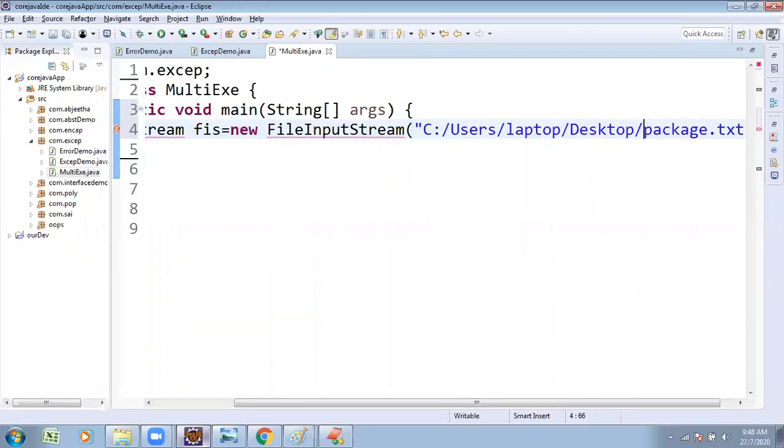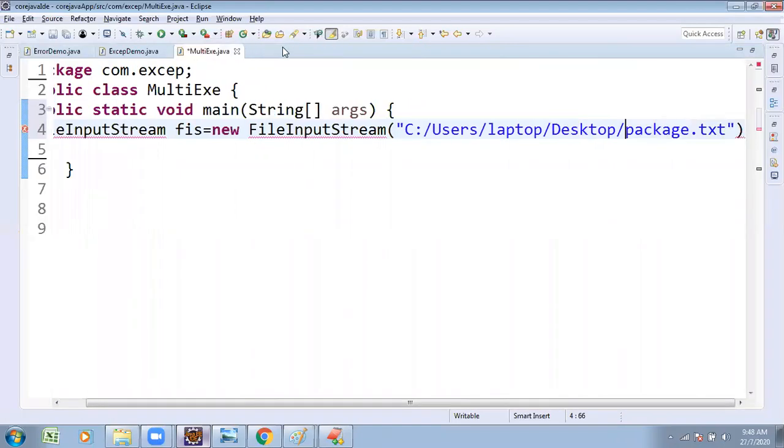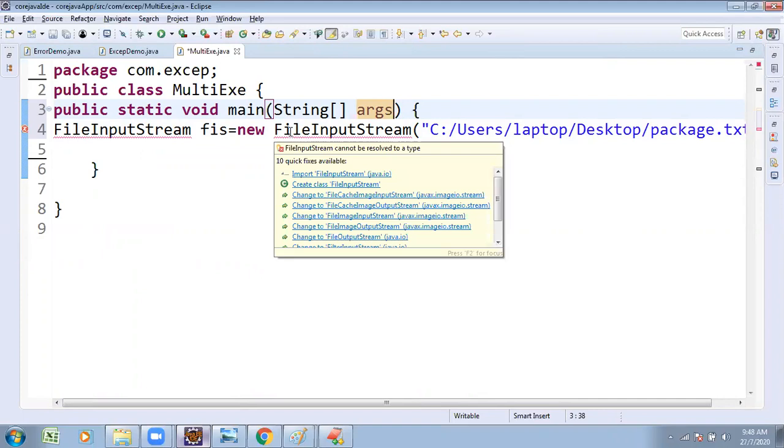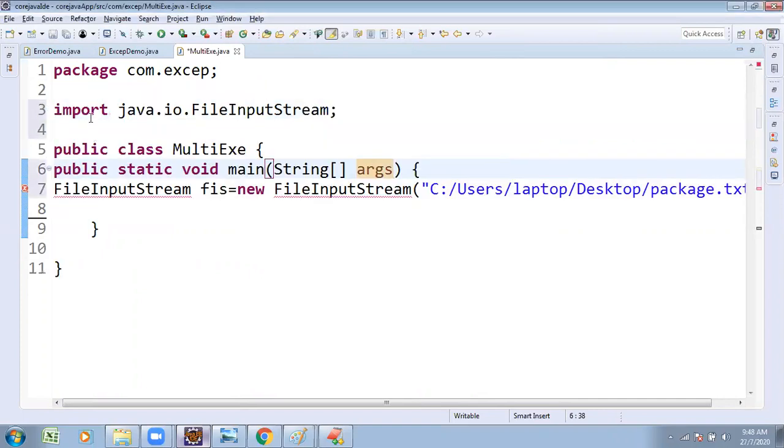This is a file, and I want to read the whole file data. From that point of view I am writing the FileInputStream class: FileInputStream FIS is equal to new FileInputStream of file name with extension. After that we get an error, because FileInputStream is not available in my package, it is available under the IO package.